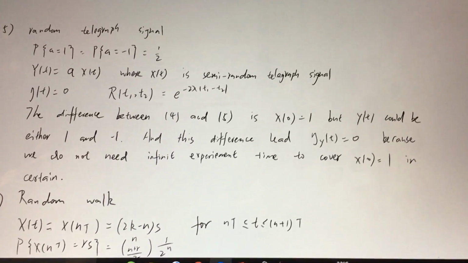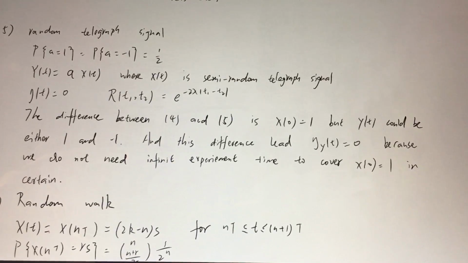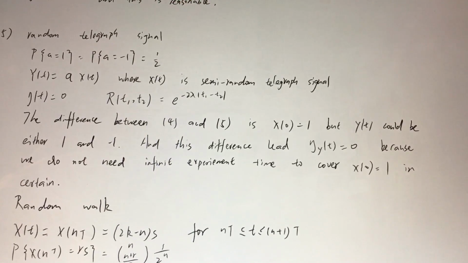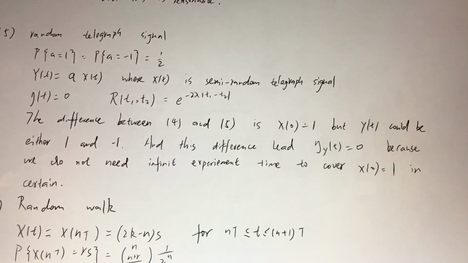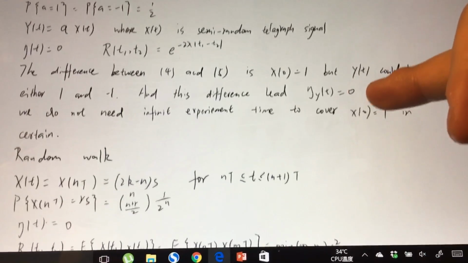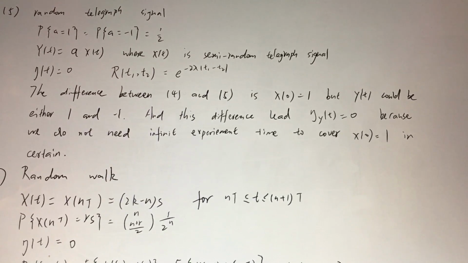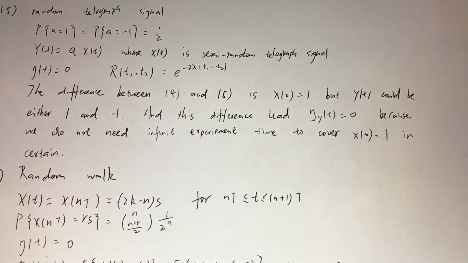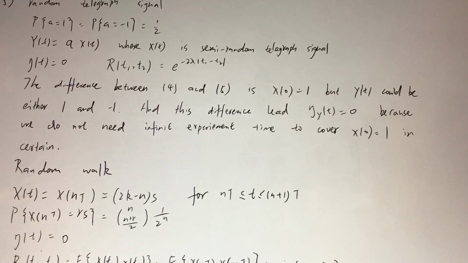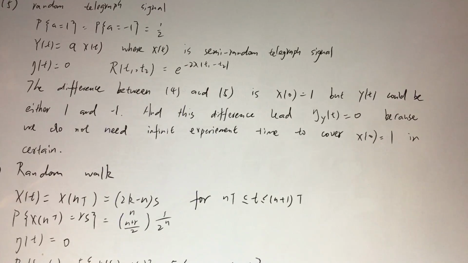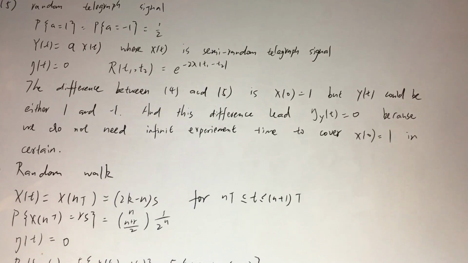So we get the mean of Y(t) is 0, and the autocorrelation function is the same as the semi-random telegraph signal. The difference between the random and semi-random telegraph signal is that X(0) equals 1, but Y(0) could be either 1 or minus 1.